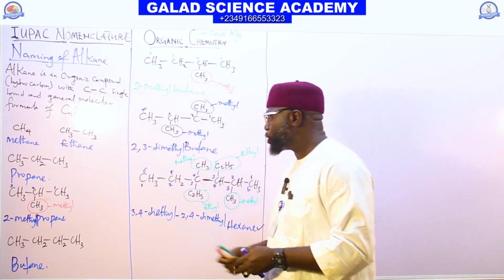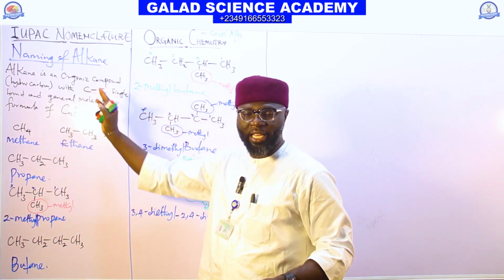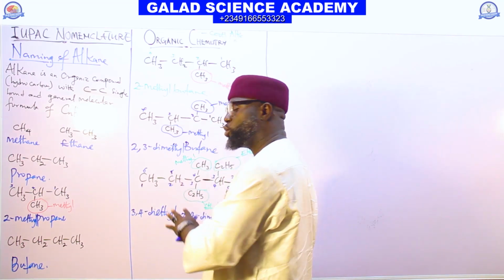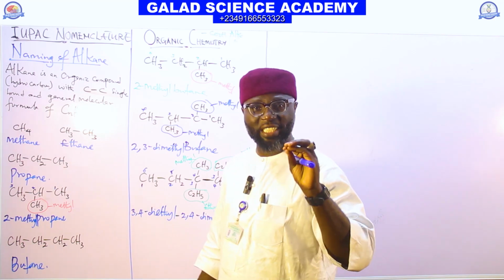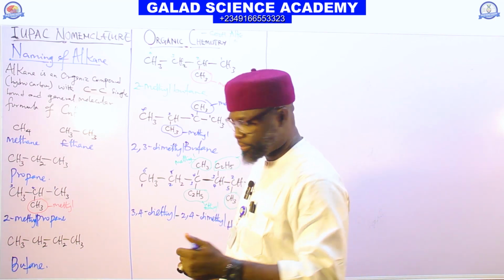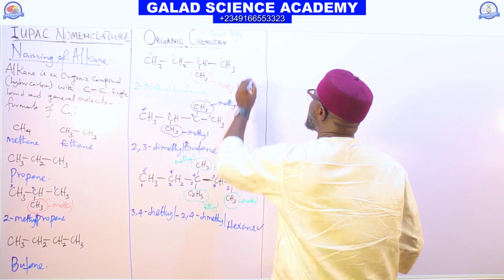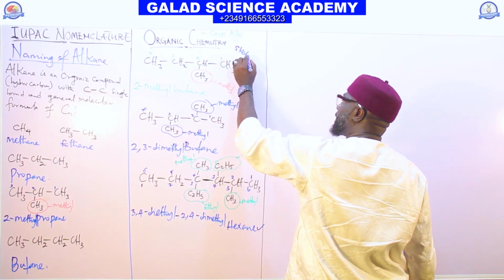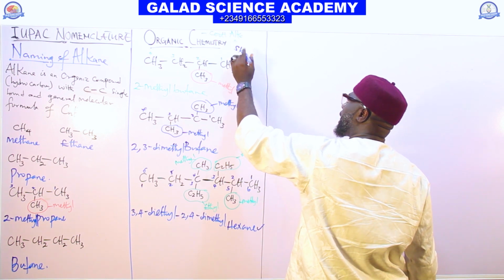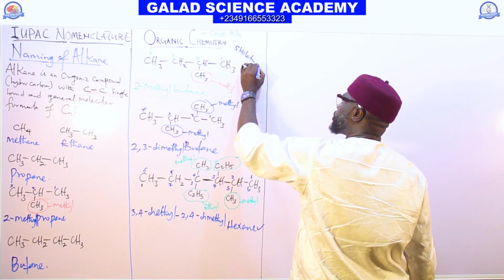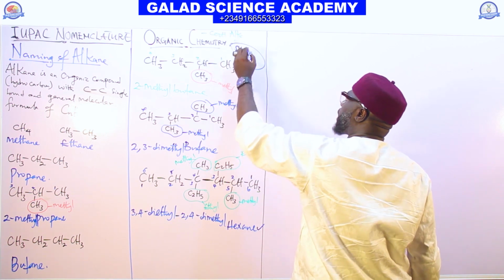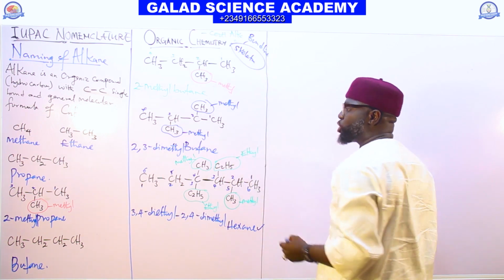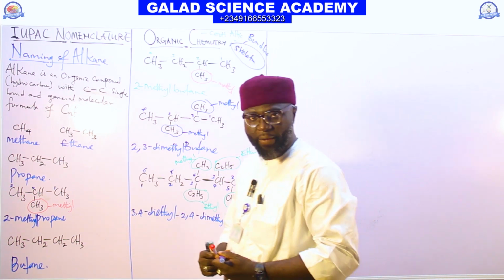So that's how we name alkanes. But again, they can also draw the structure of an alkane for you in what we call skeletal structure. They used to call it skeletal or skeleton structure, or we can call it bond line structure.